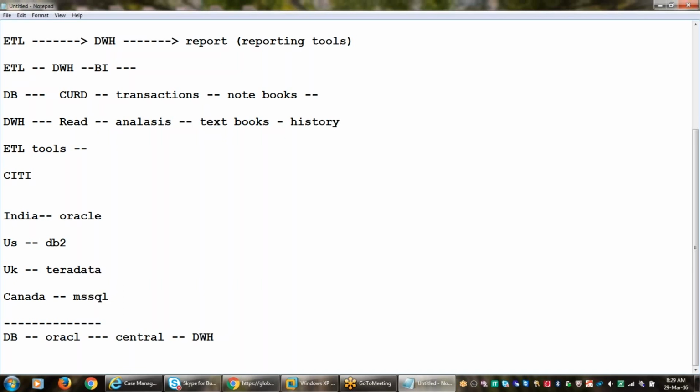This is called extraction here. So all the data is available in one place, then we can do the analysis, right? Why do we need transformation here? Why do we need to extract and then transform? What is the purpose of transformation here? Why do we need to transform the data?